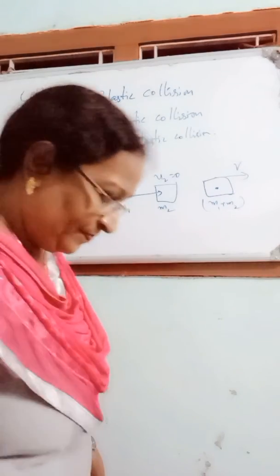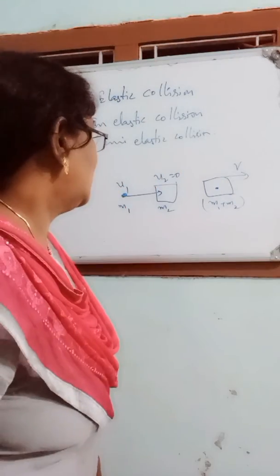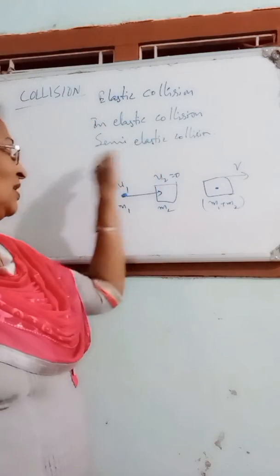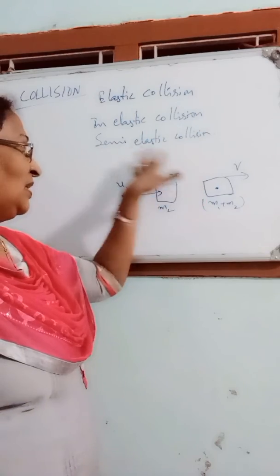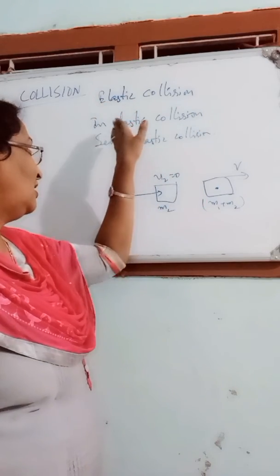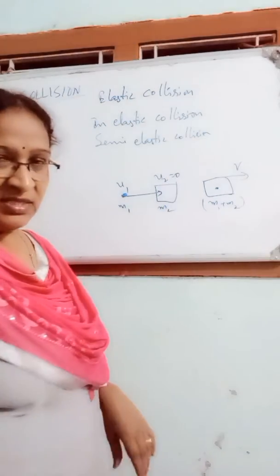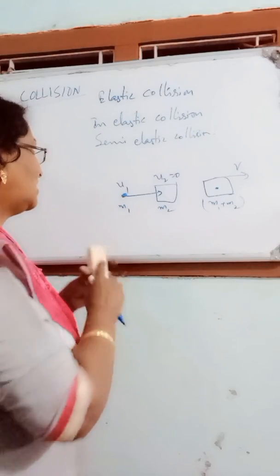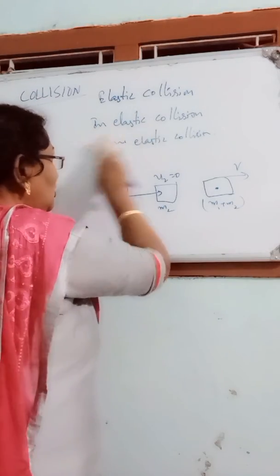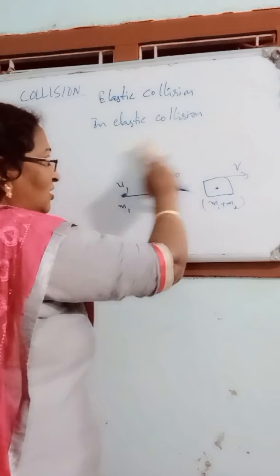So, what is elastic collision, what is inelastic, and what is semi-elastic? When the collision properties lie between elastic and inelastic collisions, that type of collision is called semi-elastic. Here we will discuss only elastic and inelastic collisions.